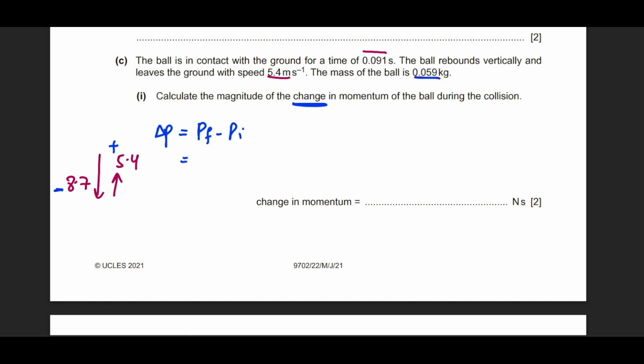So mass is 0.059. The final momentum is going upwards. That will be 5.4 positive, minus mass 0.059 into initial velocity. It was moving downwards with a speed of 8.7. So if it was moving downwards, I should add a negative sign, because momentum is a vector quantity.